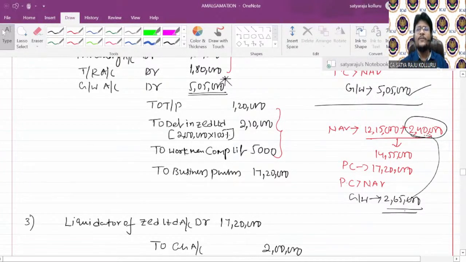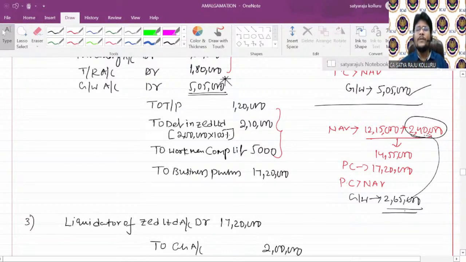To be frank, two different things are pending from my side. One is preparation of the balance sheet in the books of the purchasing company after amalgamation. Just now I passed the journal entries, right? After completion of the journal entries, how you need to present the balance sheet of a purchasing company. We will see such problems almost at the end.